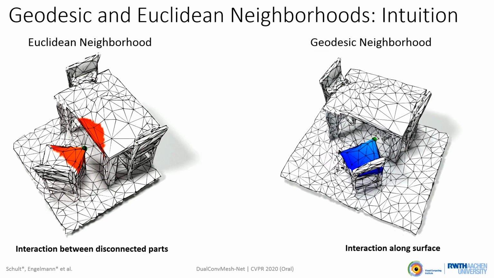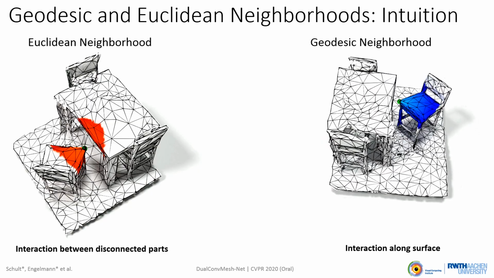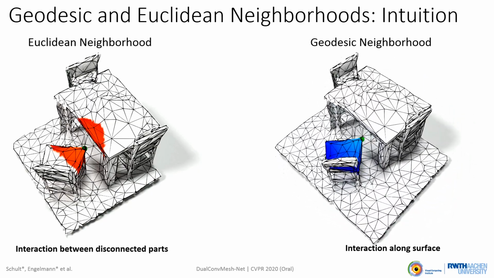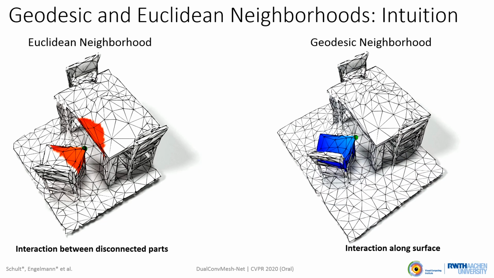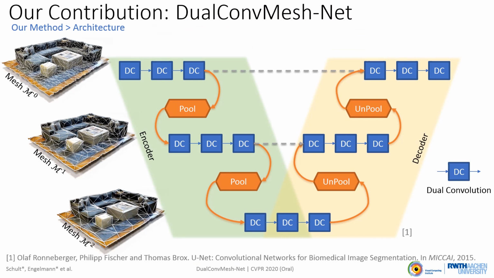In contrast to Euclidean convolutions, geodesic convolutions follow the surface of the mesh. Here we want to explicitly learn shape inherent features of objects without fusing information of nearby objects. As both convolution types have their merits, in our DualConvMesh-Net we combine them and experimentally show that this results in overall improved performance.